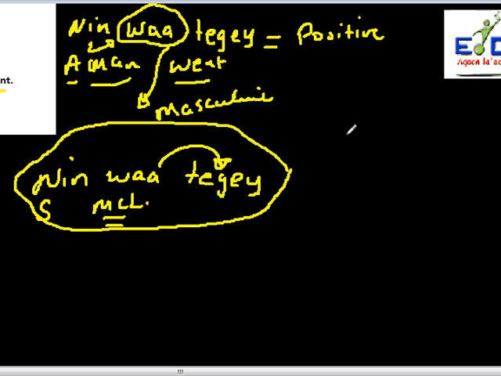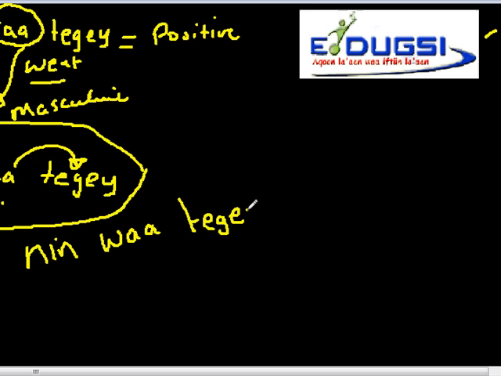So again, how do you pronounce this in Somali? Nin, this is how we say nin. Wa tegay. This is the way that you pronounce in Somali. Te-gay, te-gay, te-gay. Okay, that's how you read in Somali.